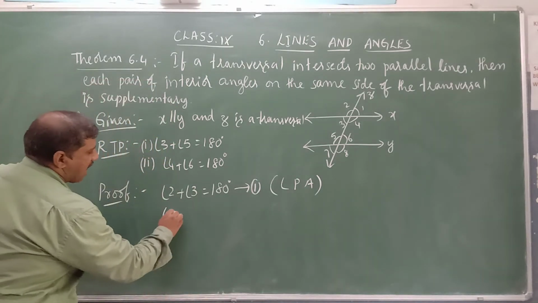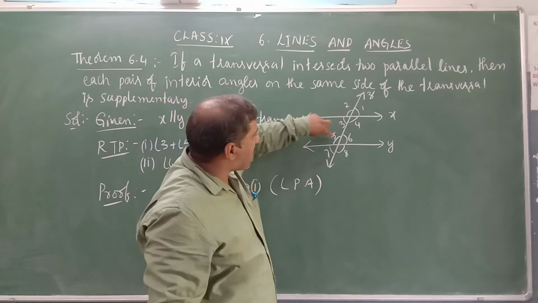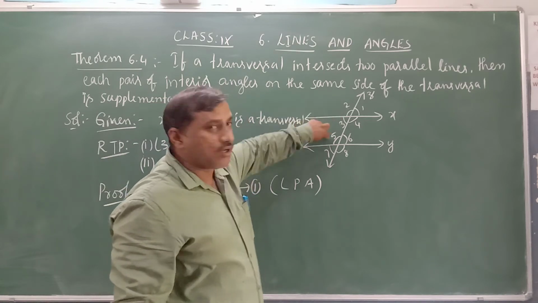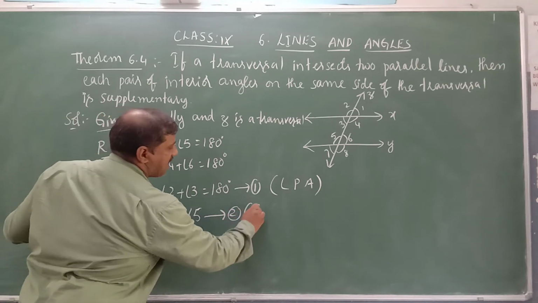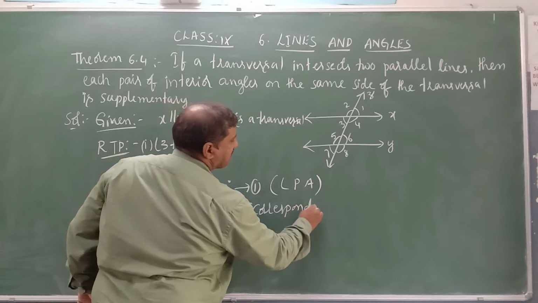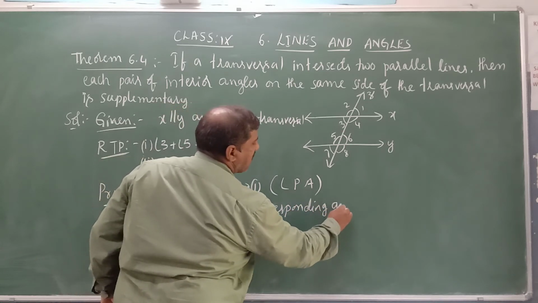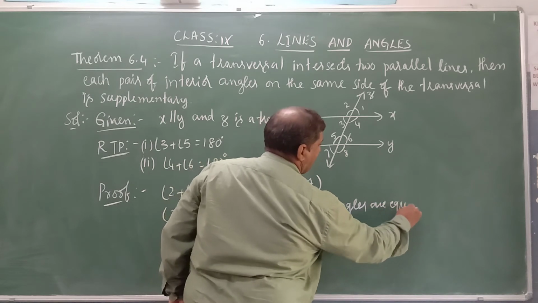Now what about angle 2 and angle 5? Angle 2 is equal to angle 5. This is equation 2. What is the reason? Corresponding angles are equal.